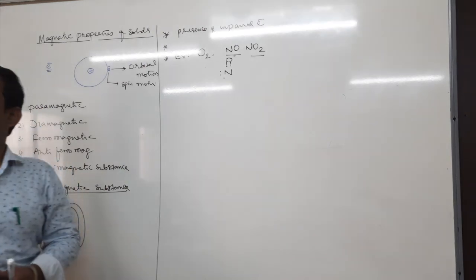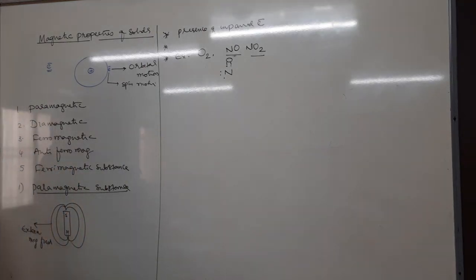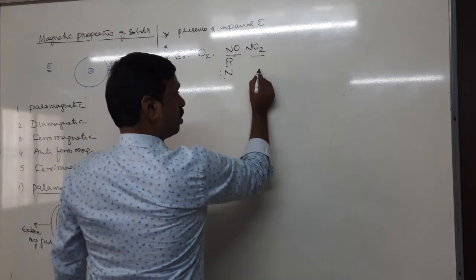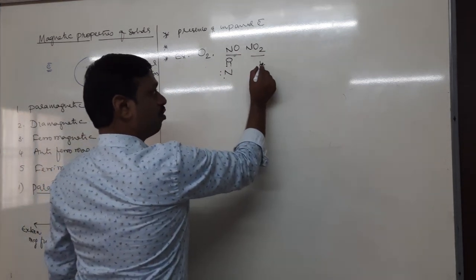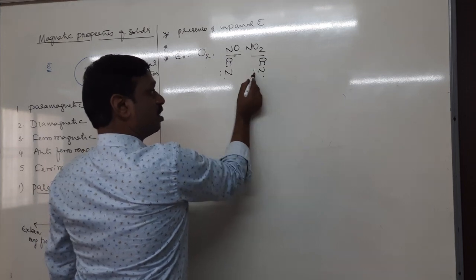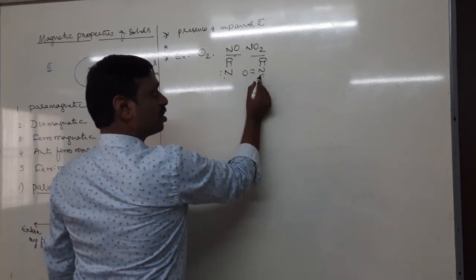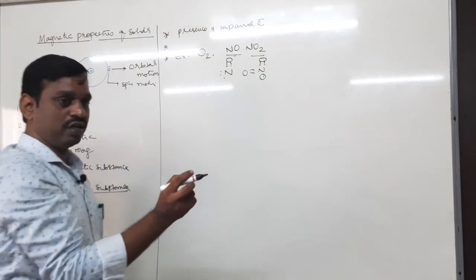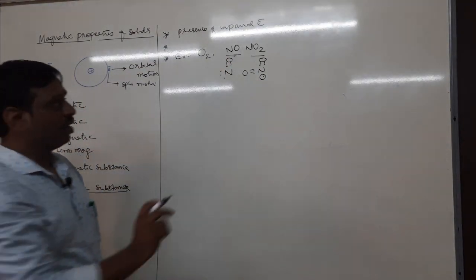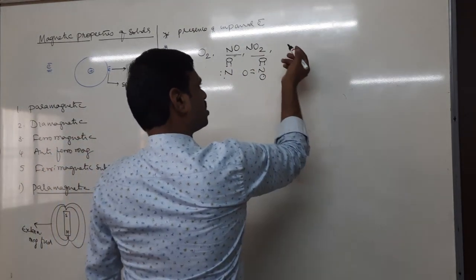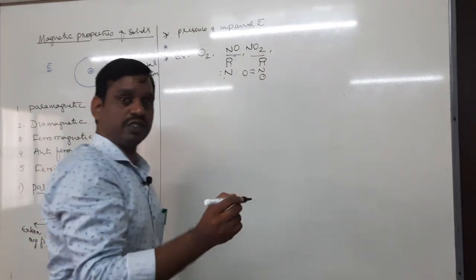Odd. The species which have an odd number of electrons are paramagnetic. Similarly, NO2: nitrogen has 5 valence electrons, and there are 2 oxygens. We know that oxygen is divalent. It is also divalent and still it has 1 odd electron. Therefore, NO2 is also paramagnetic. Next, other examples are ions, d-block ions, right?